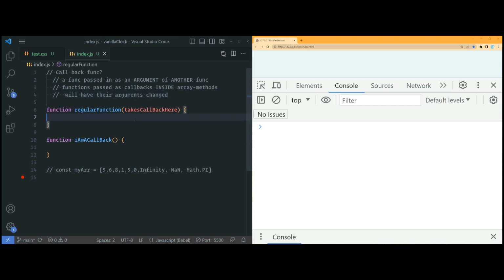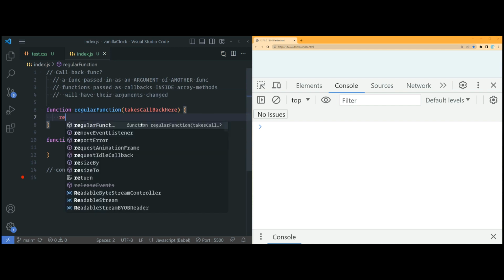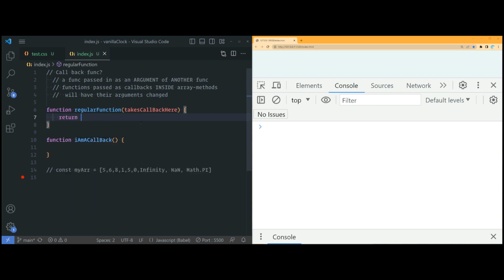I'll show you how. Okay, here's a regular function definition. All I'm going to say is that I'm going to return the return value of this callback function here that I take as an argument. Now, I will define this callback. I'll call it I am a callback. And it will just return I am a CB function ran.